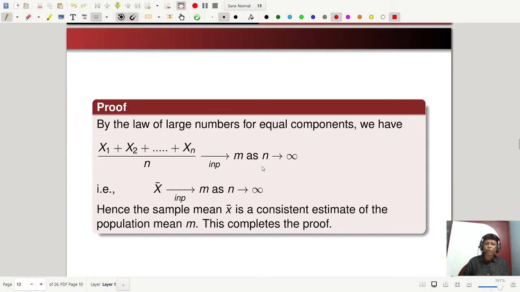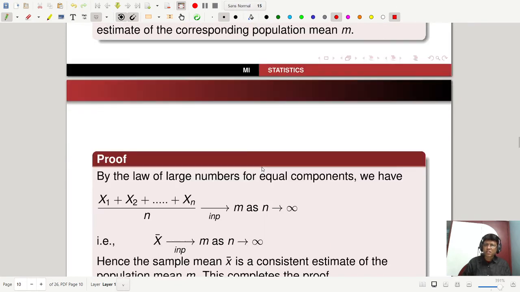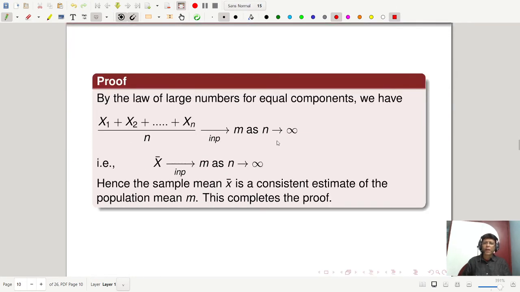Next, I will prove the consistent one. By the law of large numbers for equal components, already explained in the last class, I gave you the proof also, we have (x1 + x2 + ... + xn) by n tends to m in probability as n tends to infinity.